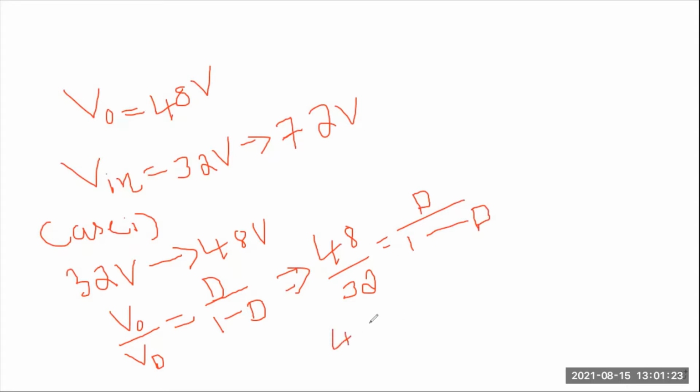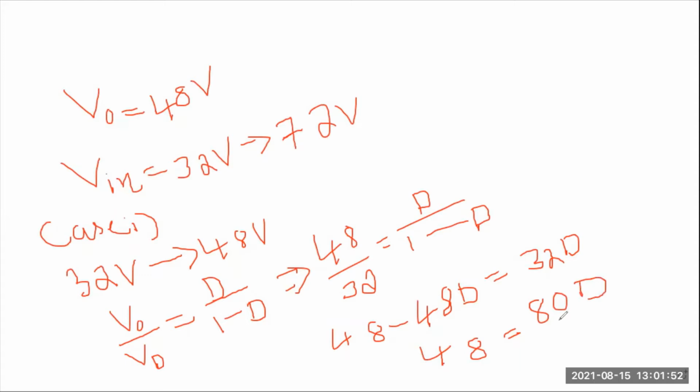That means 48 minus 48D. You have to speed up the answer, try to do it very fast. 48 minus 48D is equal to 32D. Now segregate the value of D. That means 48 is equal to 48 plus 32, which means 80D. Correct? 80D. From this, you have to calculate D.